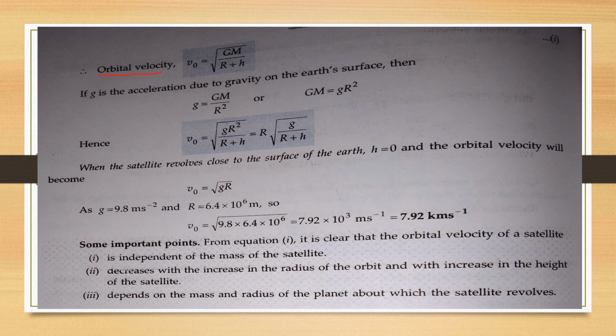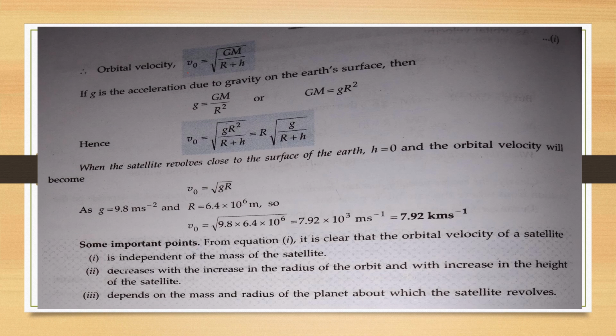We can also write this equation in terms of small g, that is, the acceleration due to gravity on the Earth's surface. We know that the value of small g on Earth's surface is equal to capital G into capital M divided by R square. Here capital M and R are the mass and the radius of the Earth.